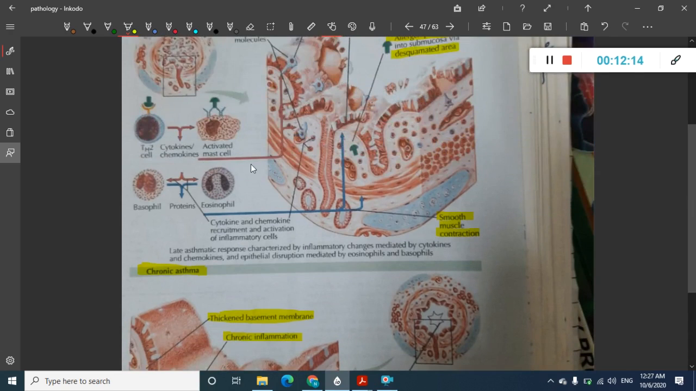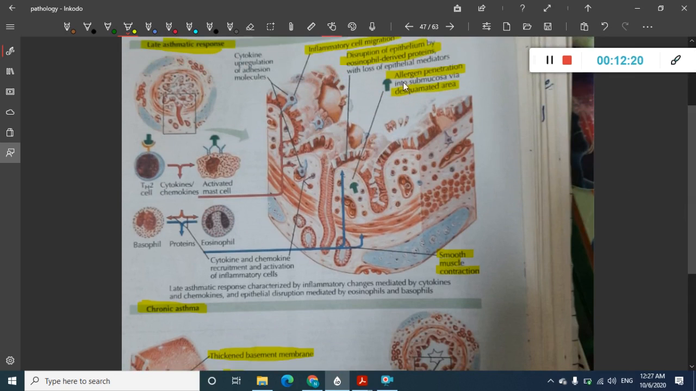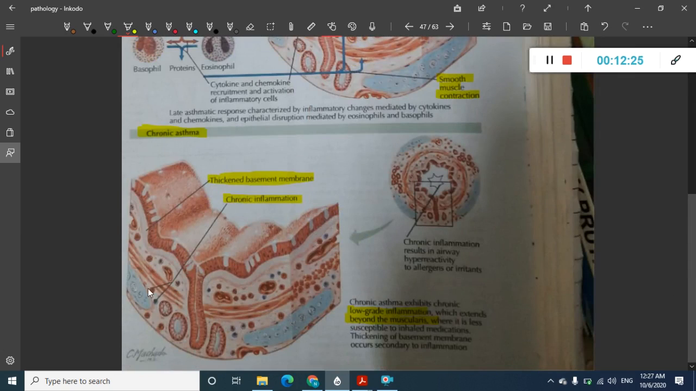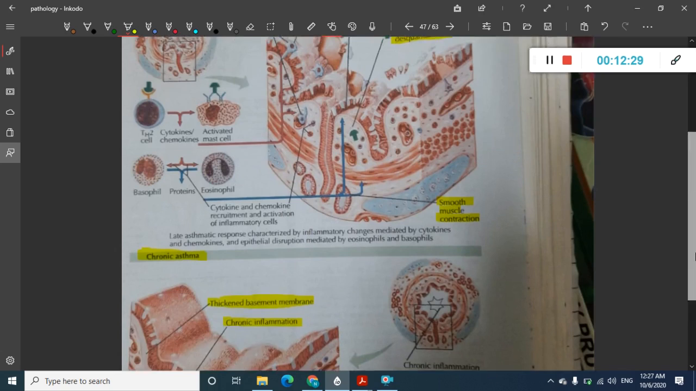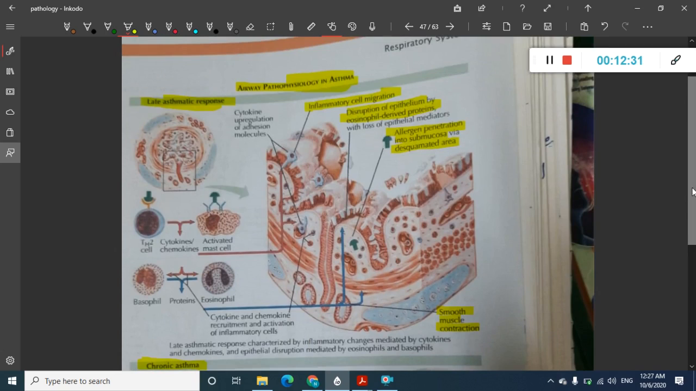Here mostly the inflammation is confined to the submucosa itself, lamina propria itself. That is one important thing. See, here it is in the submucosa and lamina propria. Here it is beyond the muscularis propria. Okay, so these are the important things which you see in late asthma.